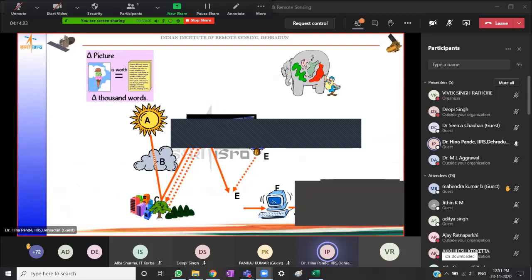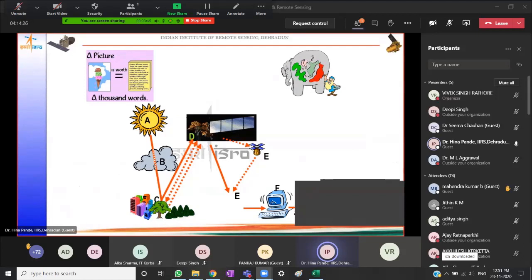These travel through the atmosphere, interacting with the constituents of the atmosphere, reaching the feature of interest, that is the surface of the Earth, and then interacting with whatever land cover features they may encounter. After appropriate interactions like reflection, backscattering or emittance, this radiation travels back towards the sensor.